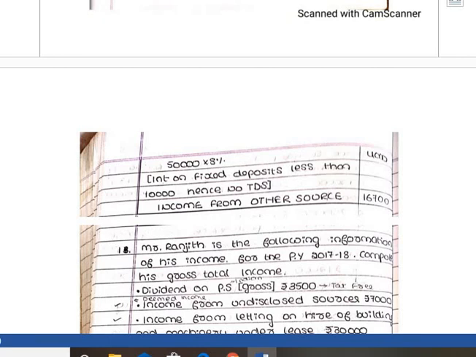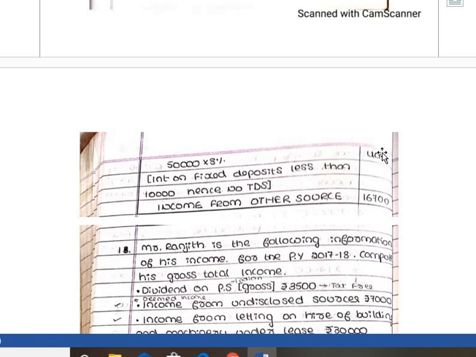The next point is rupees 50,000 fixed deposit with Canara Bank, Mysore at 8% per annum. So 50,000 into 8%, we have to take the interest, not the principal amount. If principal amount and rate of interest are given in the problem, then you have to multiply with that. So 50,000 into 8% will get 4,000. Dear student, for interest on fixed deposit, you have to apply TDS, that is 10%, if the amount is more than 10,000.